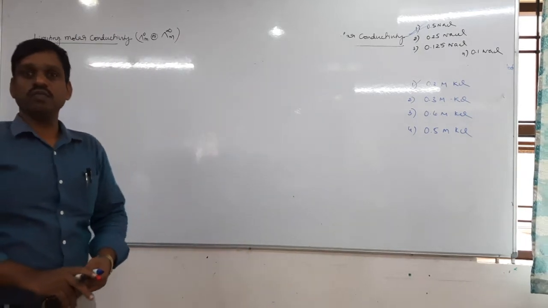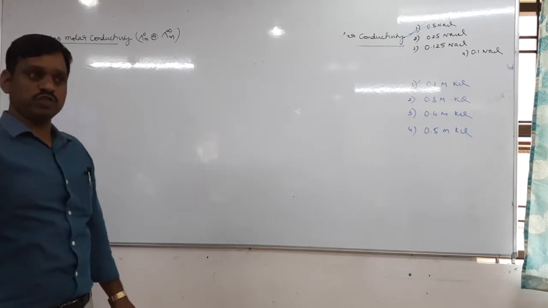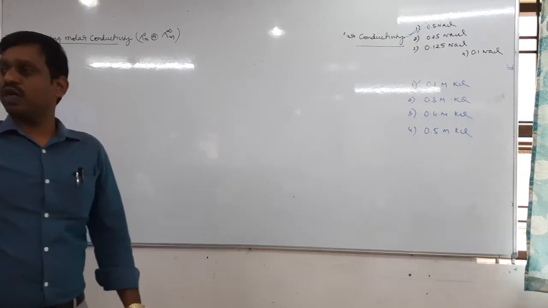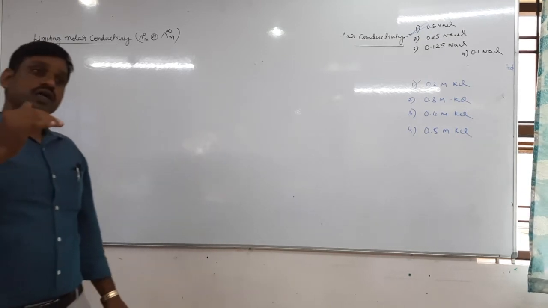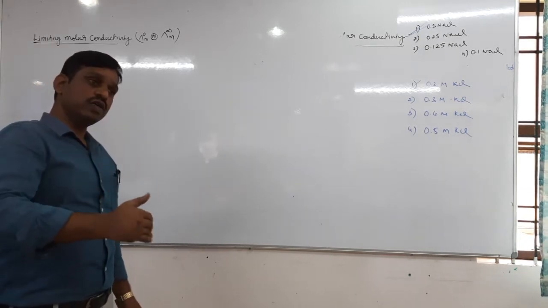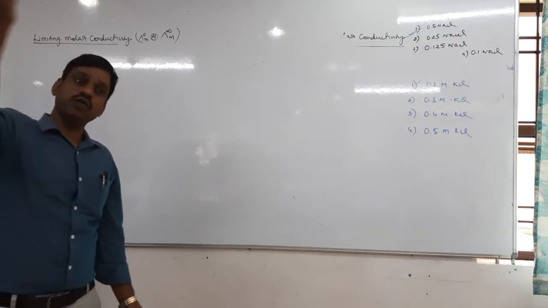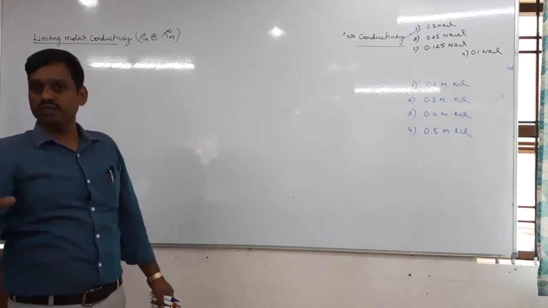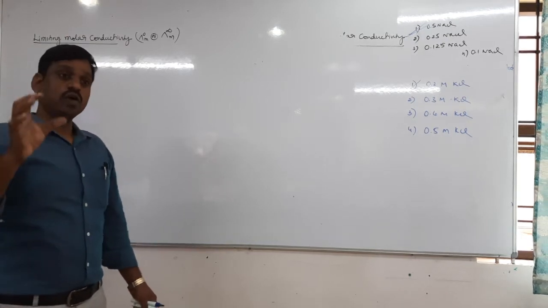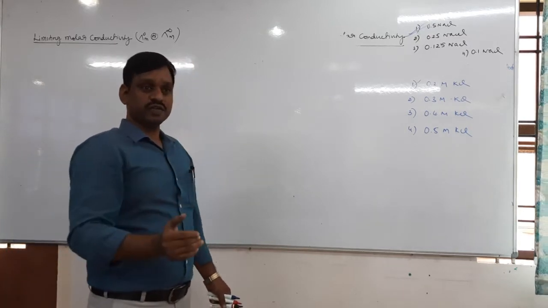We have studied that the molar conductivity of any electrolyte increases with dilution. Yes or no? Till what extent does it increase? Does it go on increasing by adding water? No, there is some limit. The molar conductivity increases with dilution only to a certain extent.